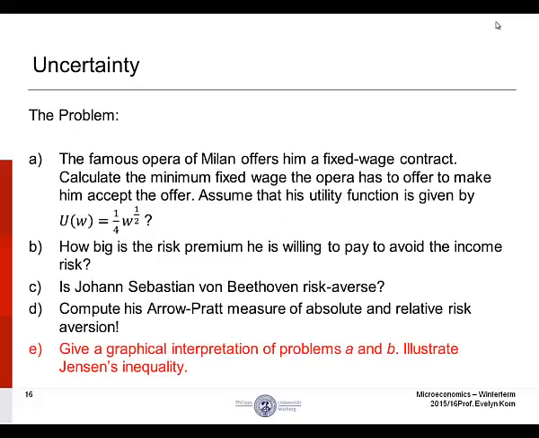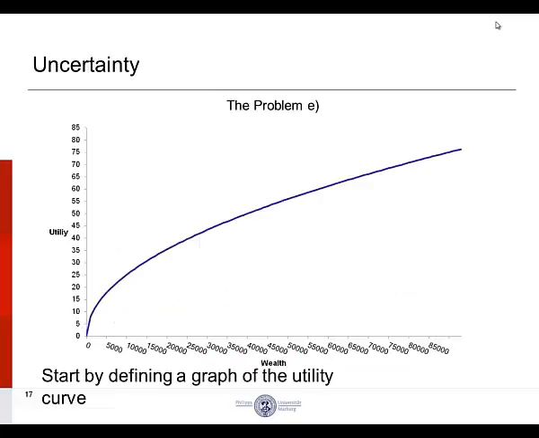Okay, the problem. Now we're on part E. Give a graphical interpretation of problems A and B. Illustrate Jensen's inequality. Jensen's inequality states that the utility of expected wealth is greater than or equal to the expected utility of wealth. So let's start our graph out with a utility curve.